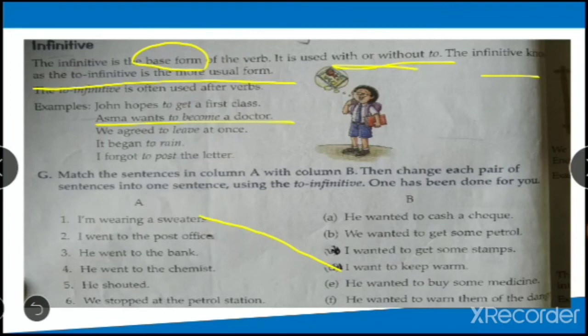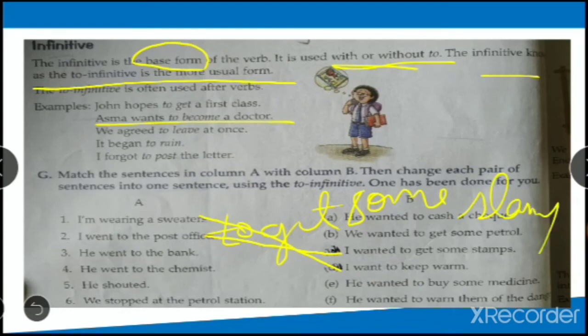Now the other one. I went to the post office. Why did you go to the post office? He wanted cash, then he has to go to the bank. He wanted to get petrol? Do you get petrol in the post office? No. Stamps, yes. I wanted to get some stamps. So the second one goes with C, right? I went to the post office. Why did I go to the post office? I wanted to get some stamps. Now how will you make one sentence? You will write in the blank: I went to the post office to get some stamps. Students, this is how you will do the second one.